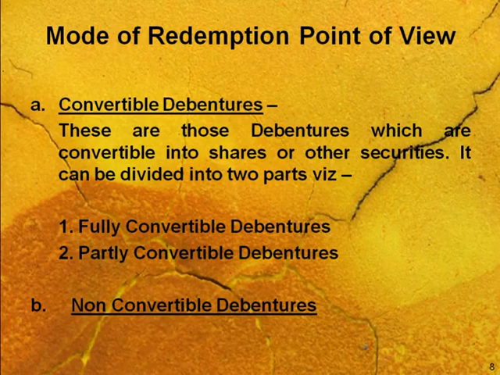The next category is non-convertible debentures. These will not accept any medium of conversion; they will accept only cash for redemption. So this is the difference between convertible and non-convertible on the mode of redemption.